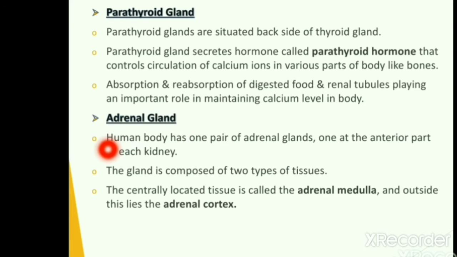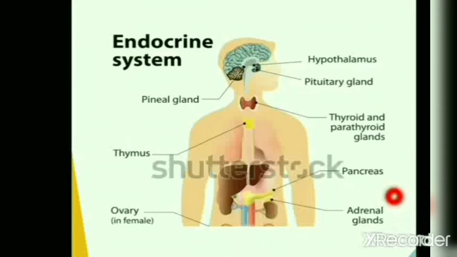Adrenal glands. The human body has one pair of adrenal glands which are present above the kidney. The gland is composed of two types of tissues. The centrally located tissue is called the adrenal medulla, and outside this lies the adrenal cortex. Let's have a quick revision of the basic facts, that is, the cell is the basic unit of life while groups of specialized cells further form tissues. Tissues of adrenal glands, which are present above the kidney, play a very important role in synthesis of essential hormones.